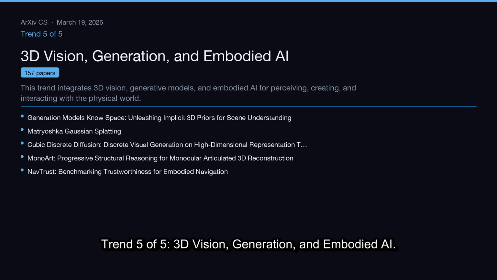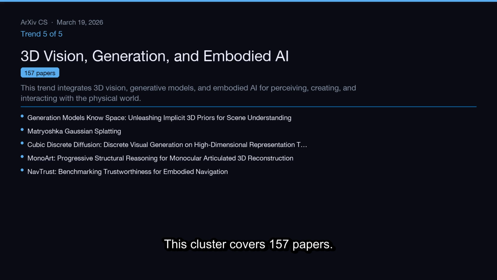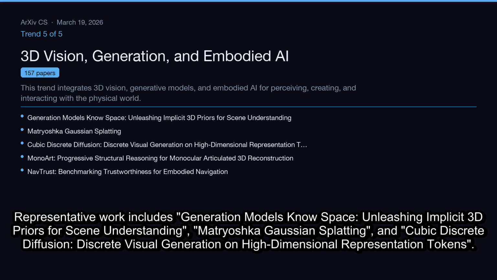Trend 5 of 5, 3D vision, generation, and embodied AI. This trend integrates 3D vision, generative models, and embodied AI for perceiving, creating, and interacting with the physical world. This cluster covers 157 papers. Representative work includes generation models know space, unleashing implicit 3D priors for scene understanding, Matryoshka Gaussian splatting, and cubic discrete diffusion, discrete visual generation on high-dimensional representation tokens.